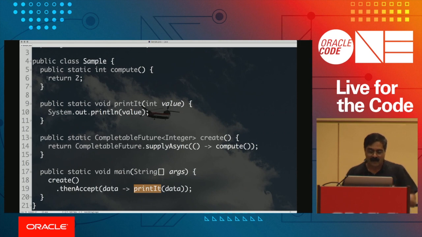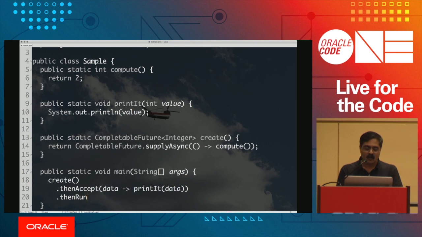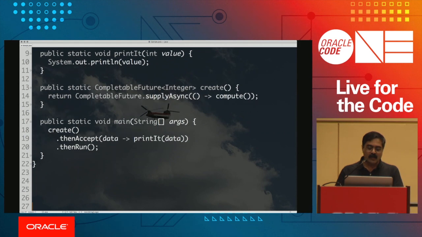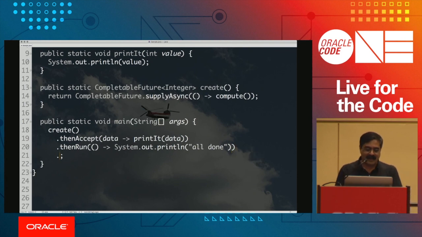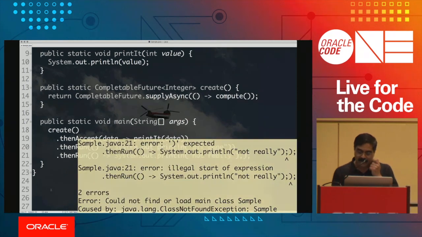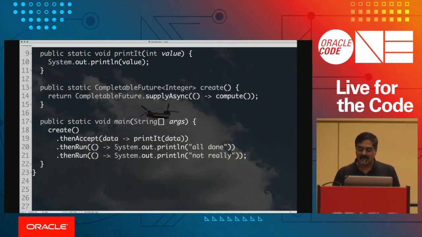It never ends. So just to illustrate the point, notice I go here and say, then run. Well, why run? Because I don't have any more data. So all I'm going to do is simply do a run, and this is going to take a runnable. And now what am I going to do here? I'm going to say all done. So when I run this code, you will notice that it says all done. But the beauty of this is you can say then run, and then you can say output right here, and then you can simply say not really, right?